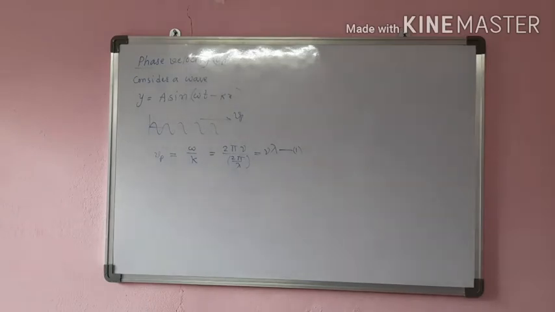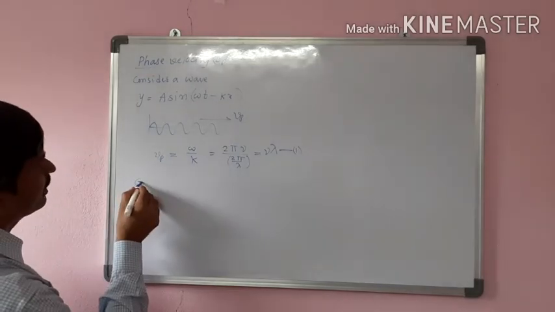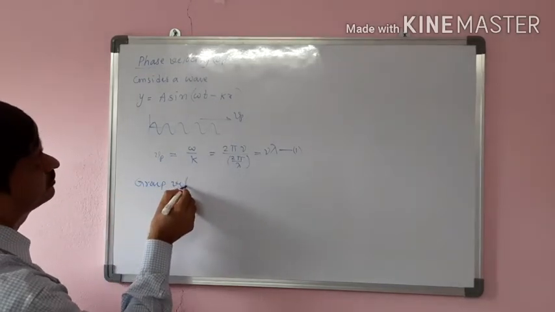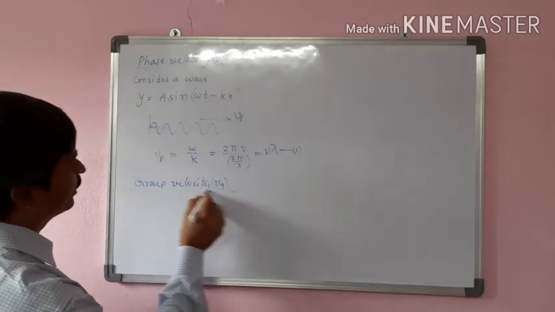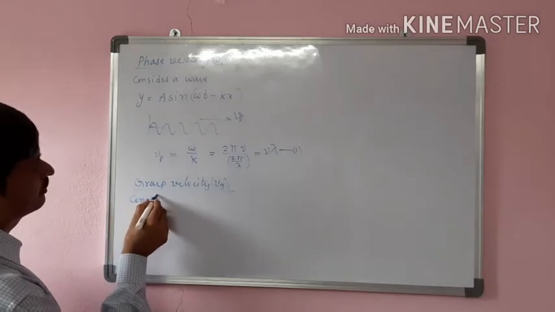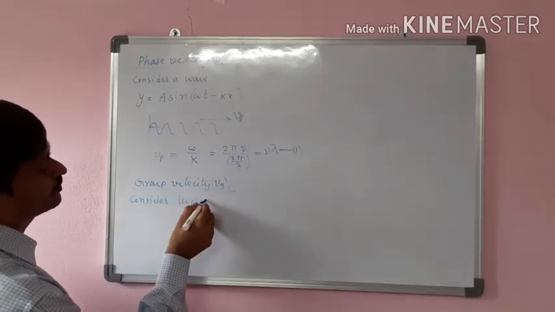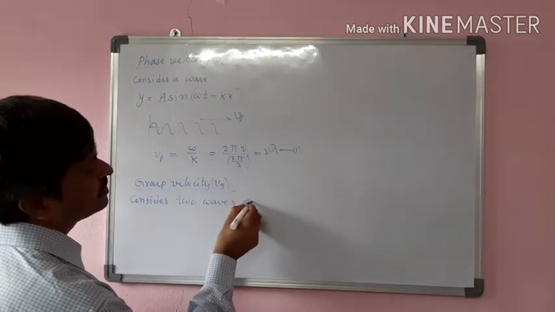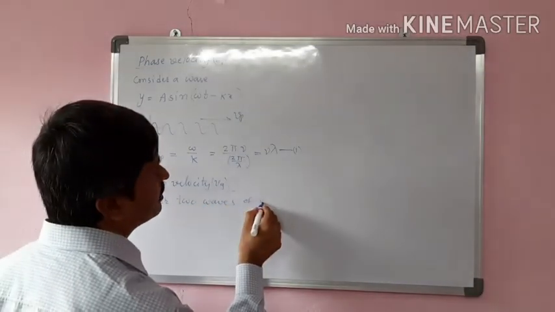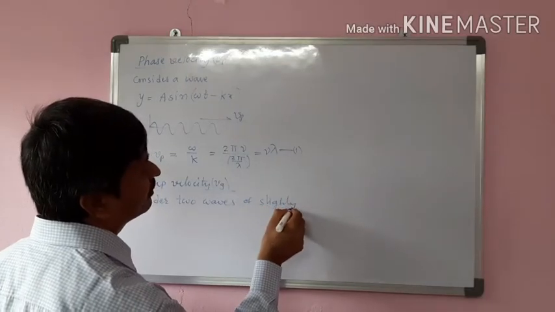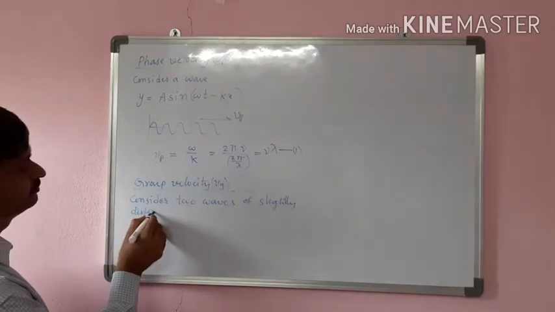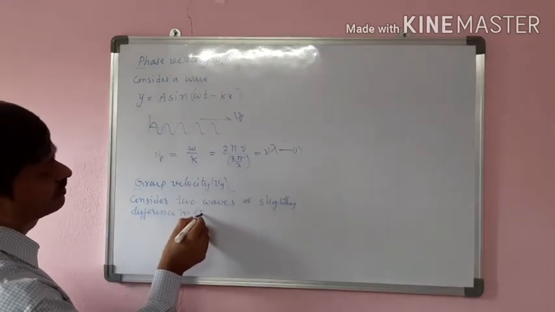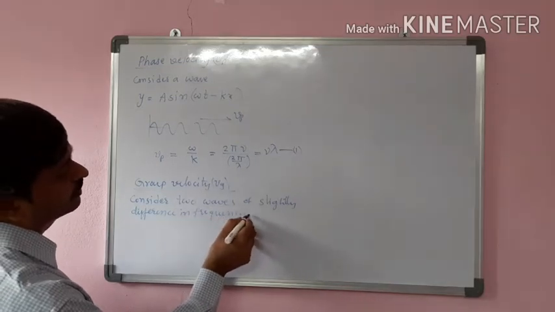Now we have to discuss the group velocity, Vg. Here consider two waves of slightly different frequency.